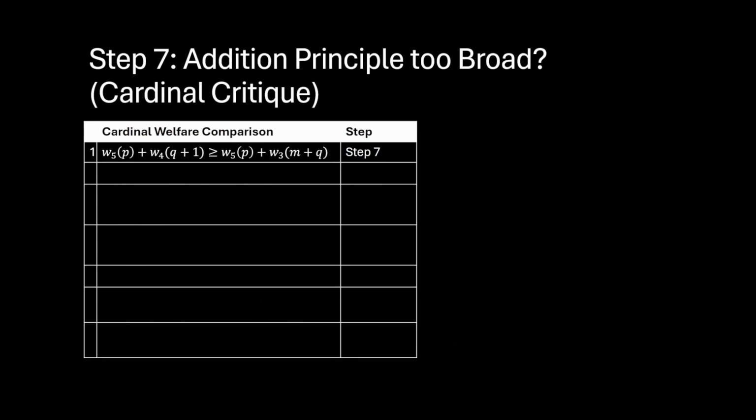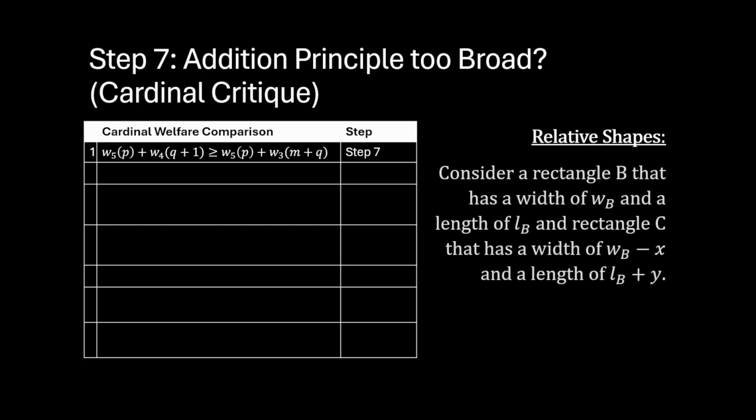We can also show this by making a cardinal critique, which is to say, critiquing not in terms of ordinal betterness relations, but critiquing in terms of cardinal numbers that can be added, subtracted, multiplied, and divided. The cardinal critique will come down to a question of relative shapes.